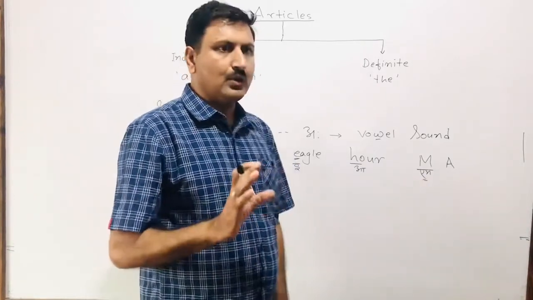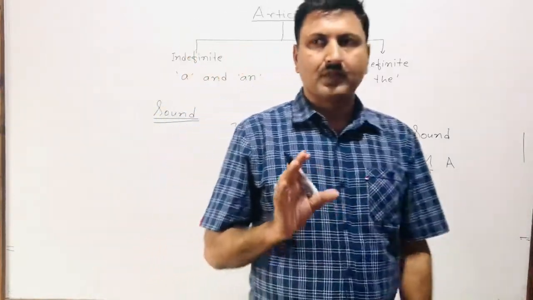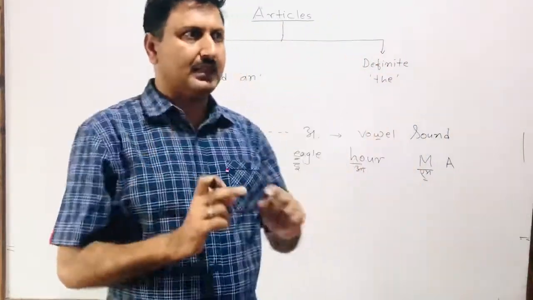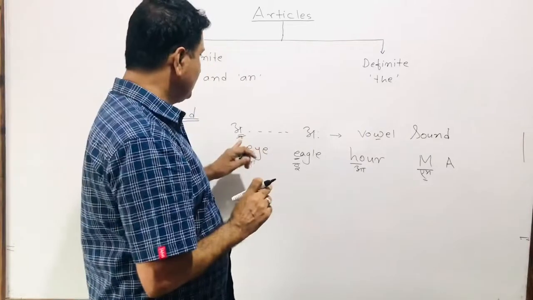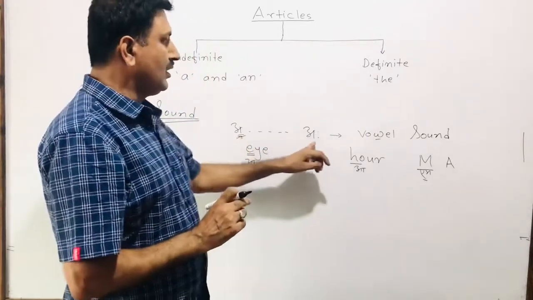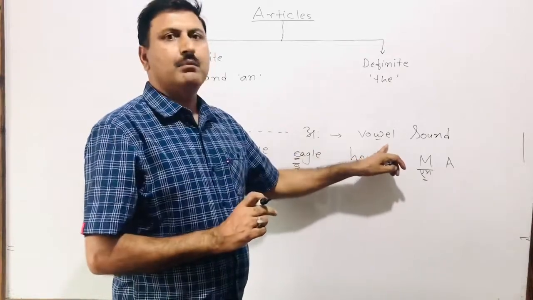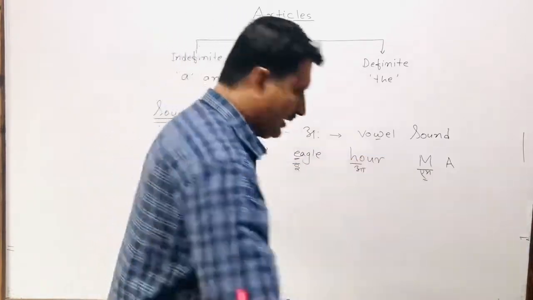So this is how we have to make our concept very clear that the sounds in the group of A to O are vowel sounds.